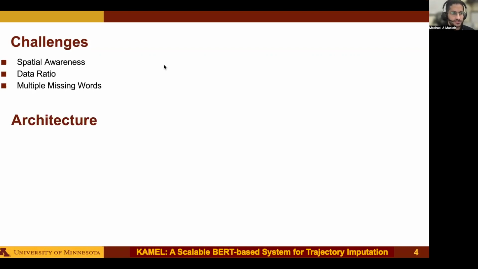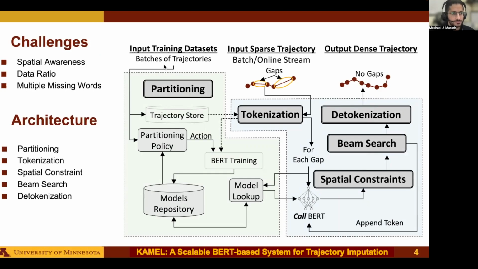We address these three challenges using a carefully designed system that consists of five main components. One is partitioning, which addresses spatial awareness and makes sure that BERT is trained on geographically related data. The second component is tokenization, and the third component is detokenization, which group GPS points into clusters of points to address the data ratio challenge.